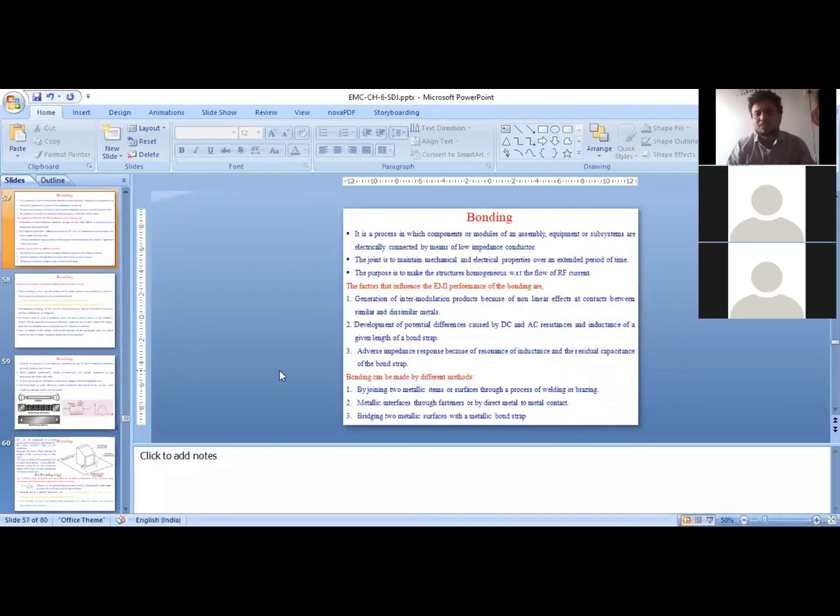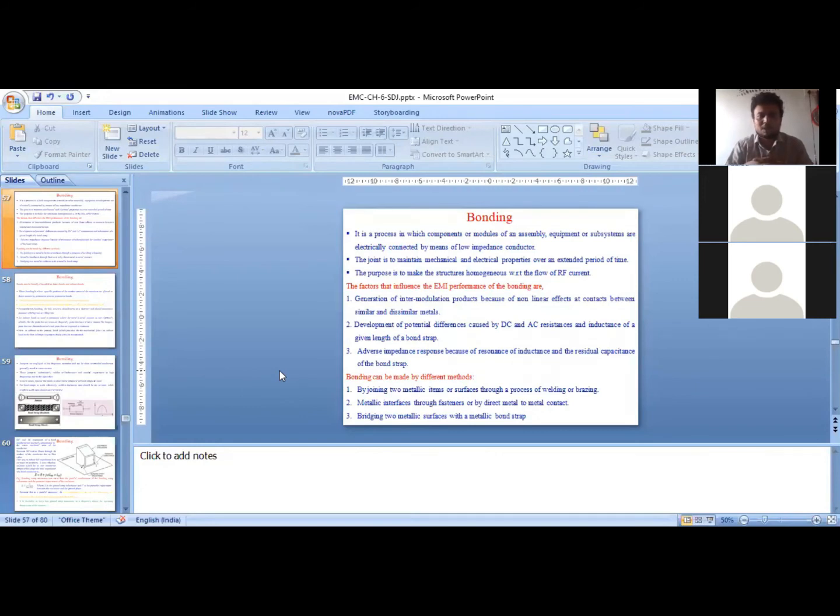The factors that influence the EMI performance of the bonding are, first, generation of intermodulation products because of nonlinear effects at contacts between similar and dissimilar metals. Whenever there is a difference in the two metals that we are joining by the bonding process, the change in resistance and properties of those two conductor materials may generate some EMF, and that may affect the performance of the bonding.